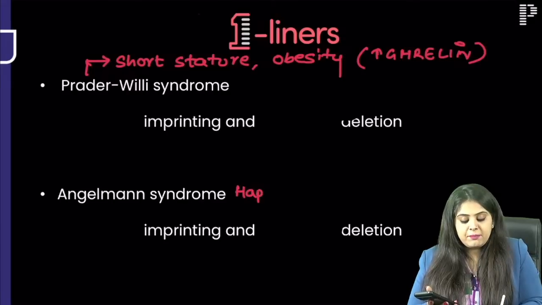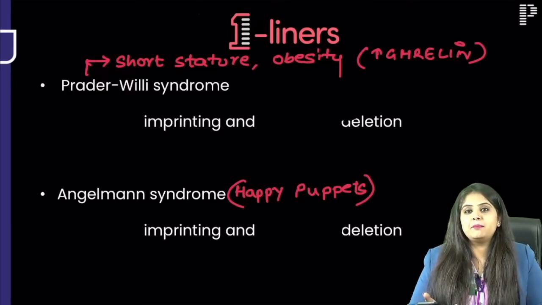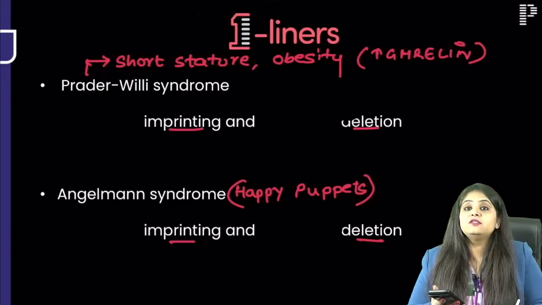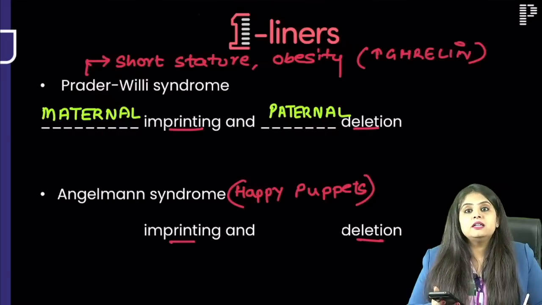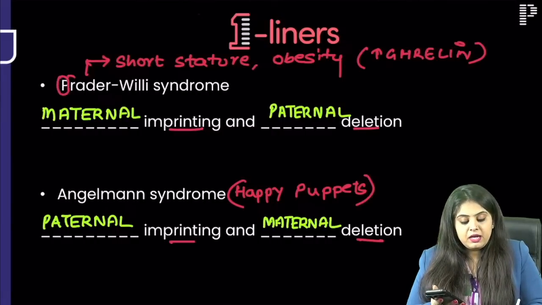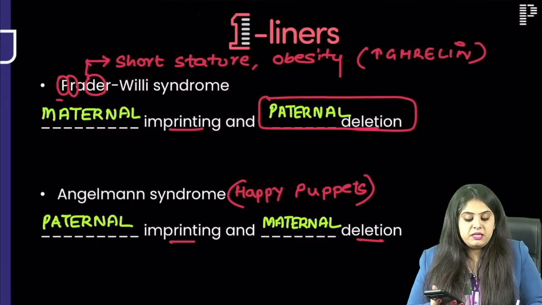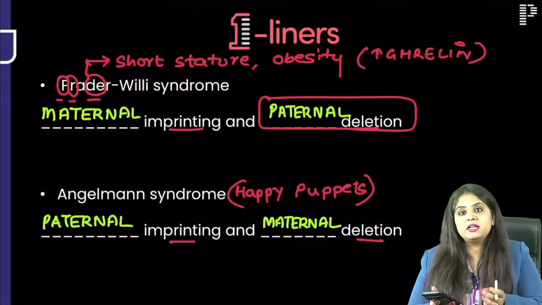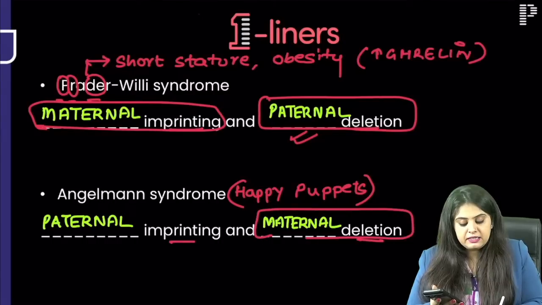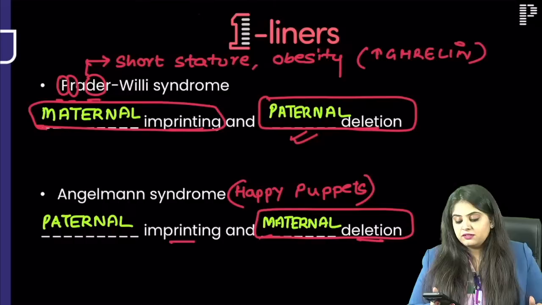Whereas if they say something like happy puppets, the child is forever laughing without any reason, happy, smiling, giggling, that is Angelman syndrome. So now they ask you what is imprinted in both and what is deleted. Most of you have told me in Prader-Willi there is paternal deletion and maternal imprinting, whereas in Angelman it is the opposite. And how did we learn this? In Prader-Willi, the papa region is going to be deleted. Prader-Willi, papa region deleted, paternal deletion, maternal imprinting. So papa deleted is Prader-Willi, and if mama is deleted, that is maternal deletion, that becomes Angelman syndrome.